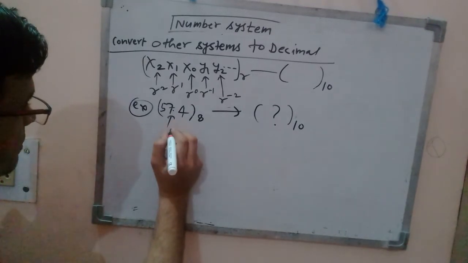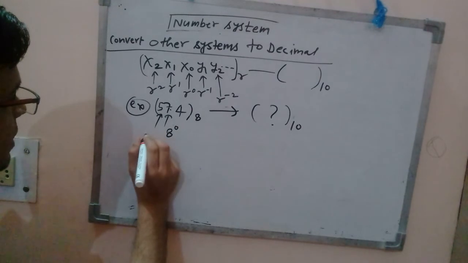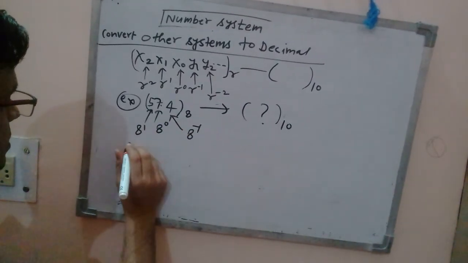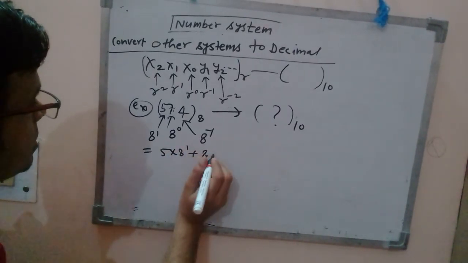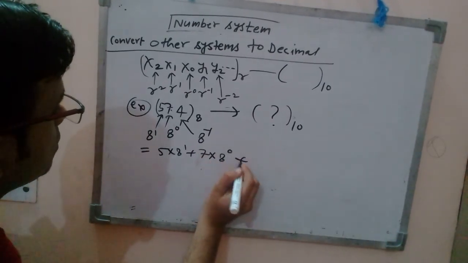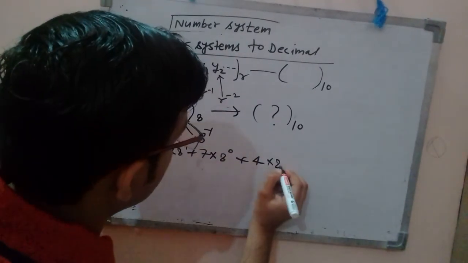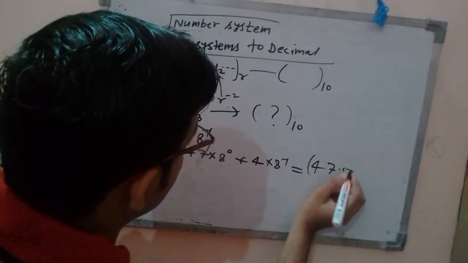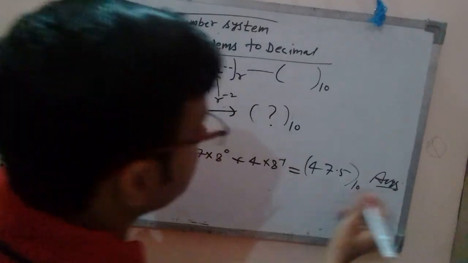So multiply this 7 by 8 to the power 0, multiply this 5 by 8 to the power 1, and multiply this 4 by 8 to the power minus 1. That means 5 into 8 to the power 1 plus 7 into 8 to the power 0 plus 4 into 8 to the power minus 1. So it will come out to be 47.5 in decimal. This is the answer, right? Like this you will convert.